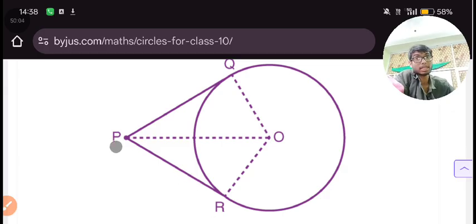But don't think that PR will be equal to PO. No, PO is bigger than PR and PQ. OQ is a radius, OR is also a radius. In this theorem, you saw that if two tangents are drawn by the help of an external point of the circle, the measures of these two tangents will be equal to each other.